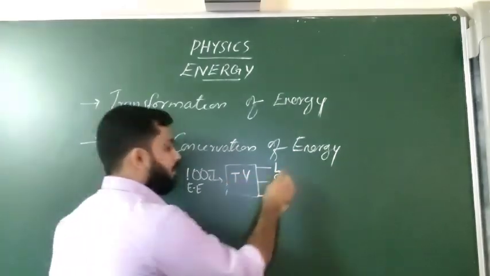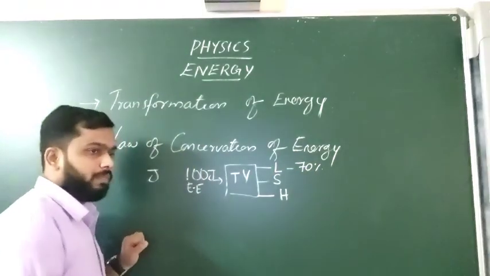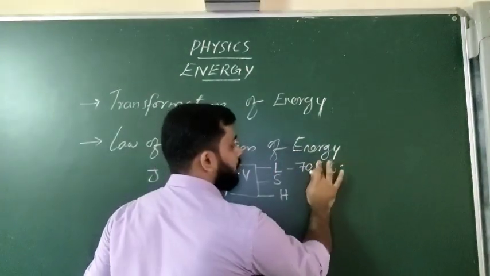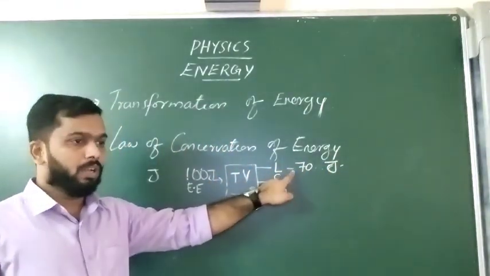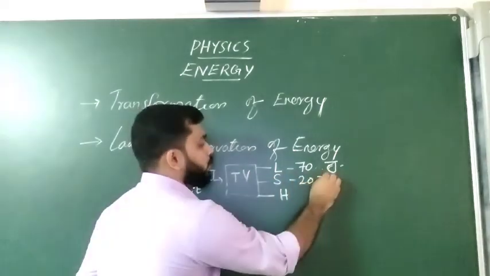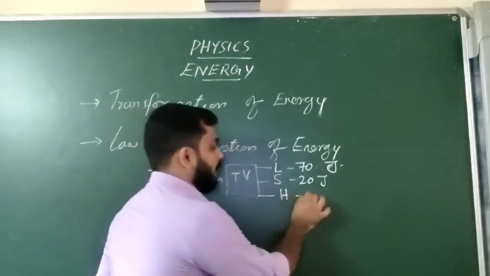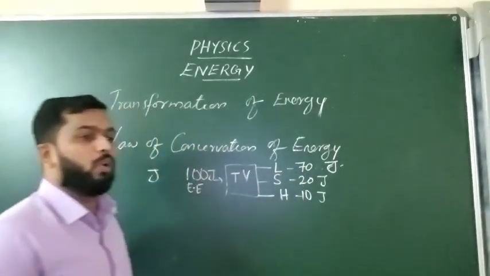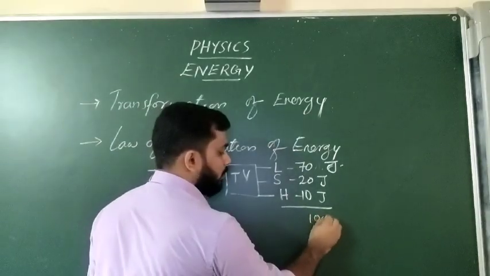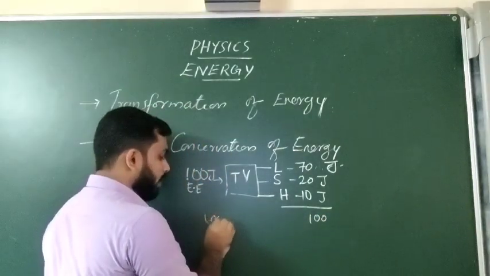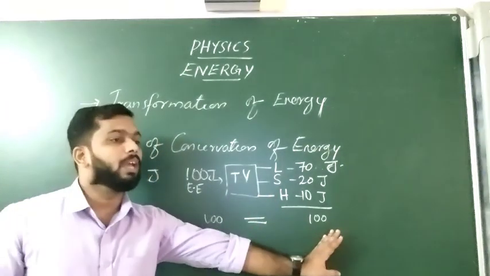Now when we calculate, sometimes 70% of the energy will be given out as light energy, that means 70 joules of light energy. Then maybe 20 joules of energy will be converted into sound energy, and the remaining 10 joules will be lost in the form of heat energy. So this total comes to 100, right? How much did I give? That is 100. So this is called the law of conservation of energy. We are not able to destroy any amount of energy.